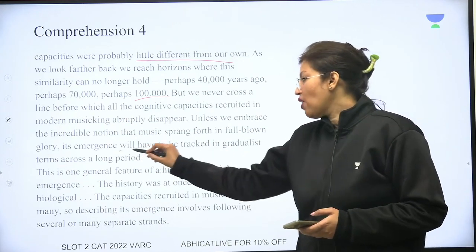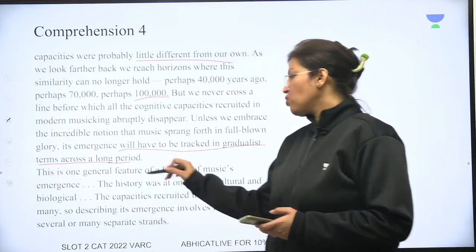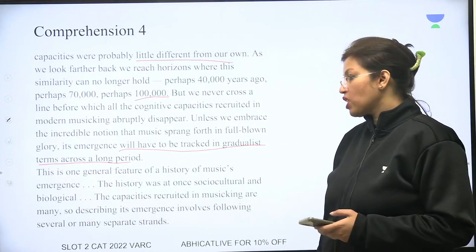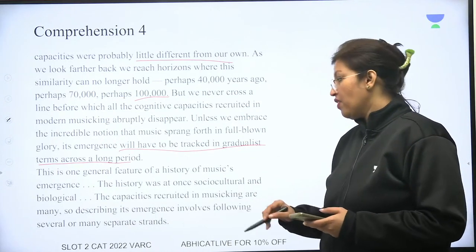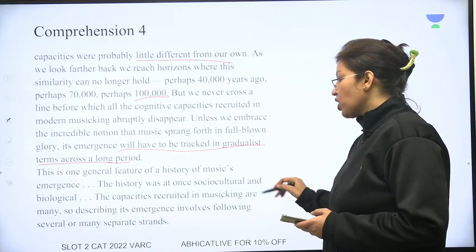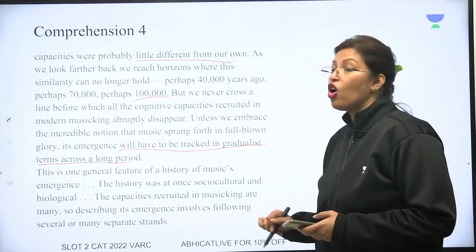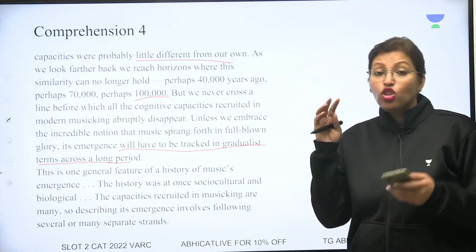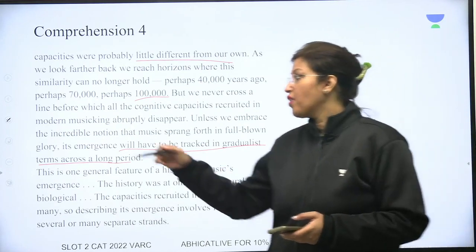Its emergence will have to be tracked in gradualist terms across a long period. There is one general feature of a history of music's emergence. The history was at once socio-cultural and biological. The capacities recruited in musicking are many. So describing its emergence involves following several or many separate strands. तो आप एक नहीं, आप बहुत सारी चीजों को consider कर रहे हैं.